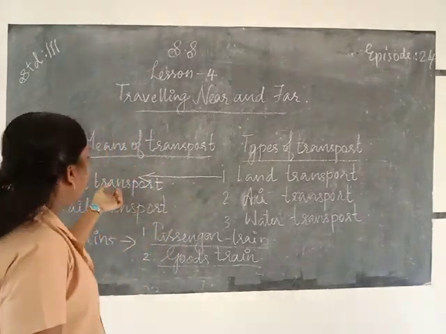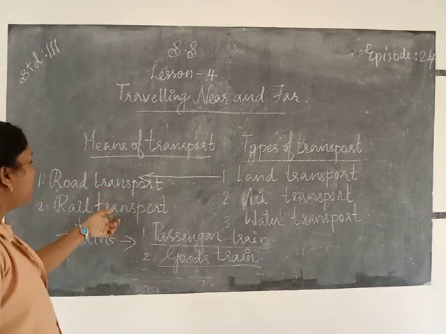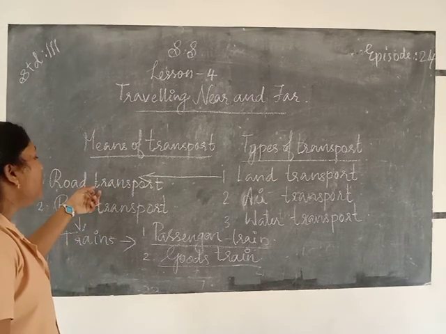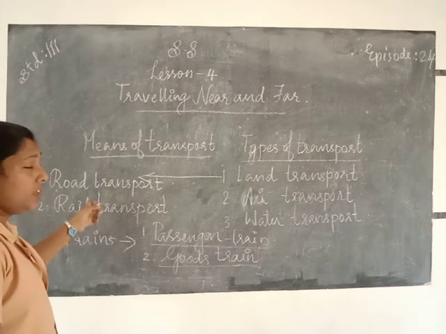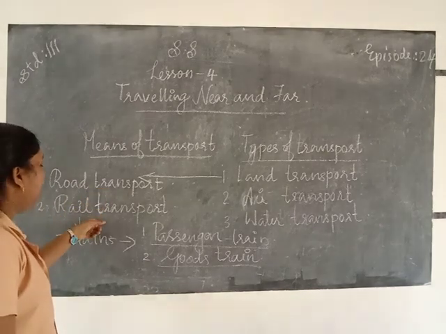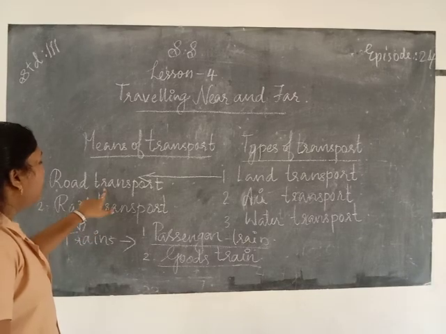Land transport consists of two types of transport systems. First one, road transport; second one, rail transport. We know road transport.